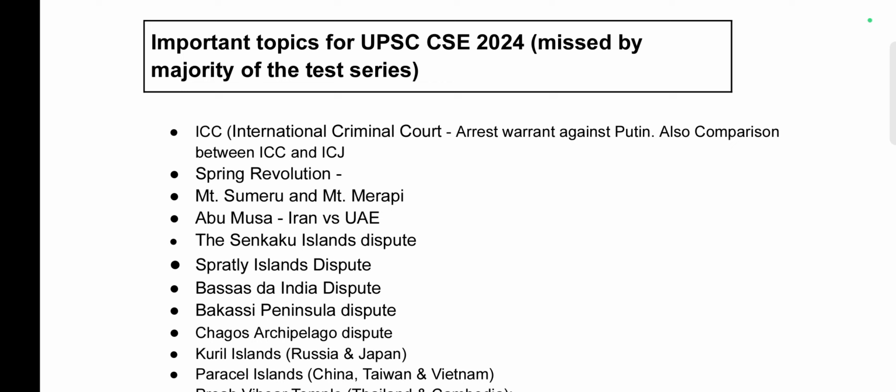I am thrilled to kick off our journey towards cracking the UPSC Civil Services Examination 2024. Over the next few weeks, we'll delve deep into the most crucial topics and questions that you will need to master to ace the examination. Today, our focus is on one of the most dynamic and evolving subjects of the UPSC syllabus, international relations. In this inaugural video of our series, we'll cover selected topics that are not only important but also have the potential to shape the global landscape in the years to come.